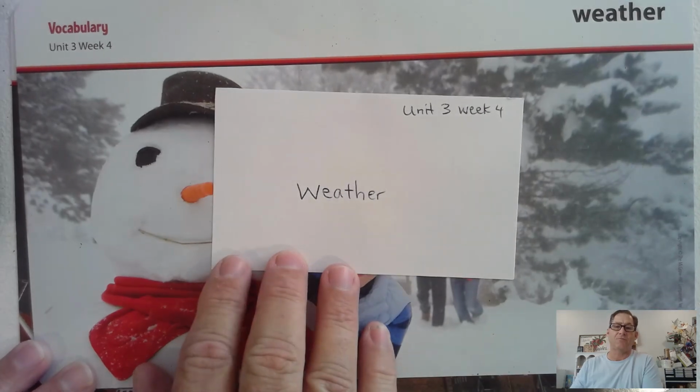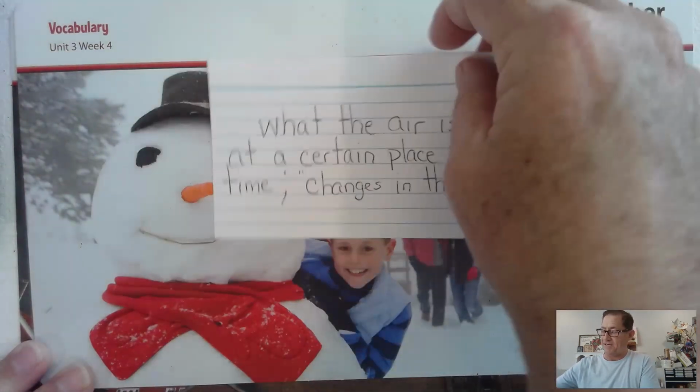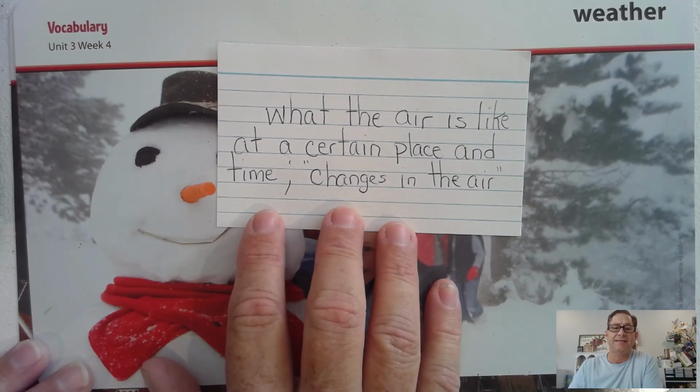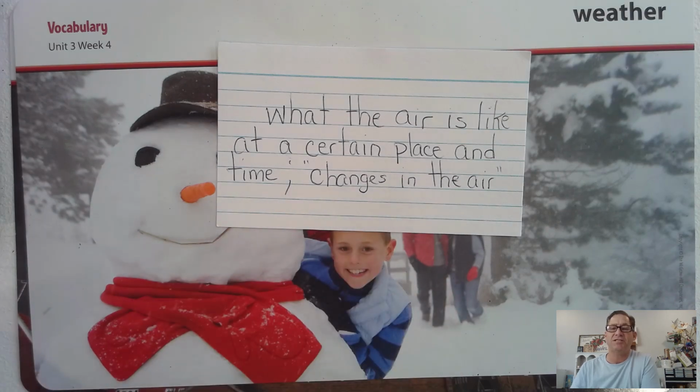Okay, so write the word weather. And write the definition, what the air is like at a certain place and time. You could also describe it as changes in the air.